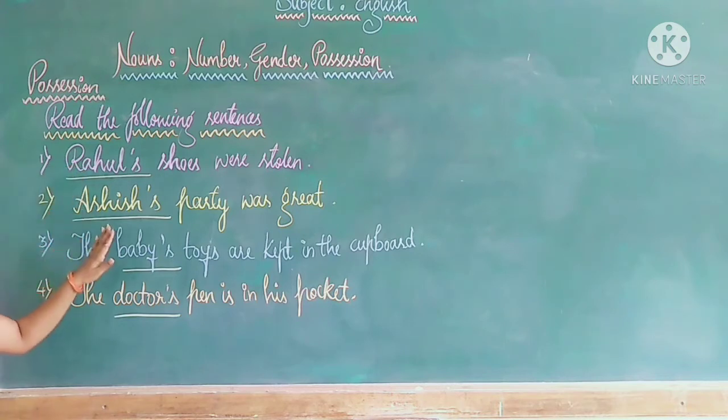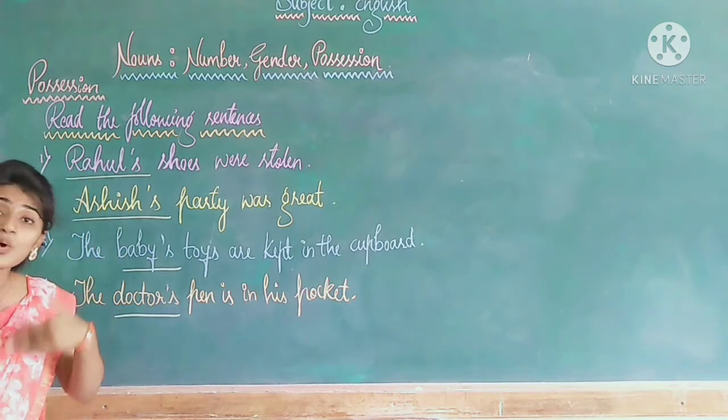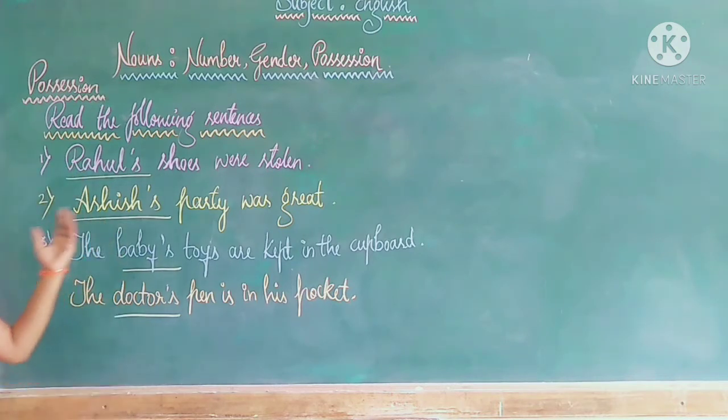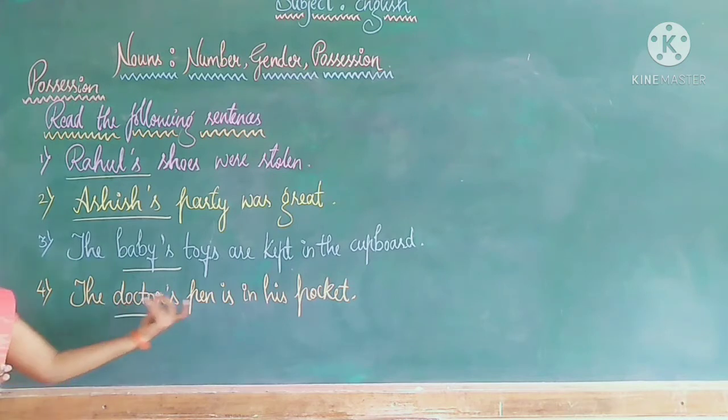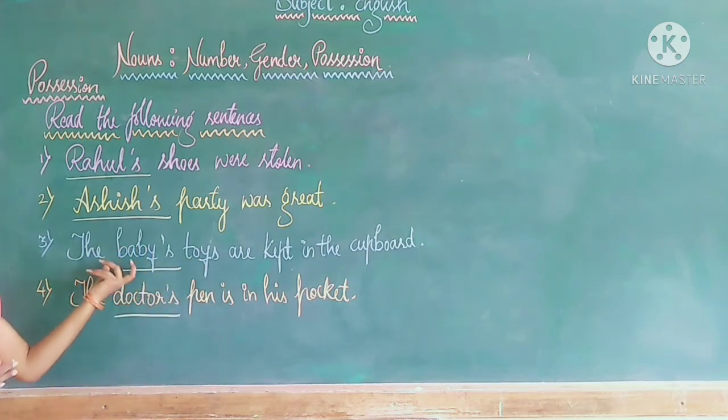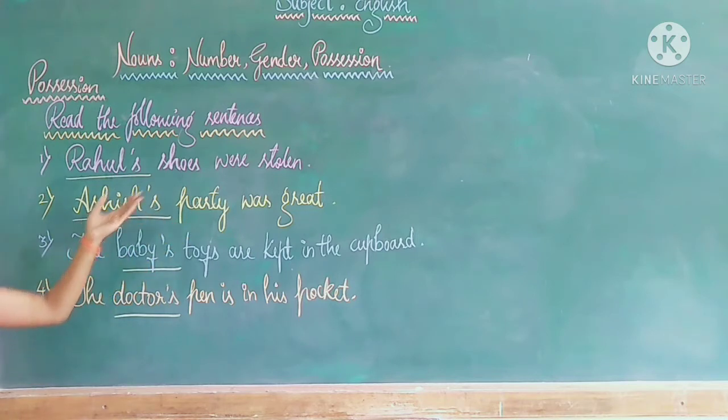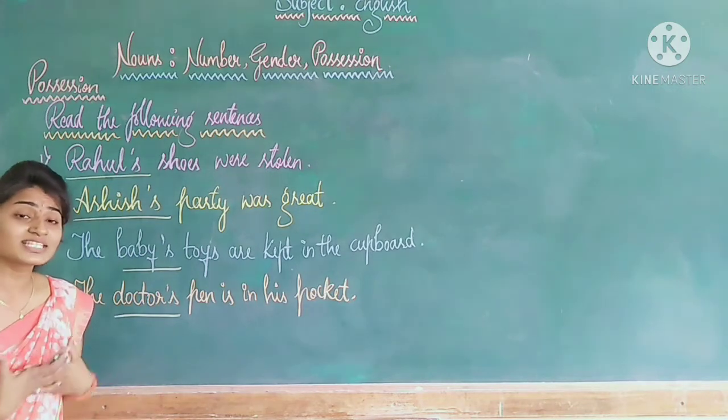Each indicates the possessor or owner of something. Doctor is the owner of his pen. Who is the owner of toys? Baby. The party belongs to Ashit and the shoes belong to Rahul. So it is showing the possessiveness about them.